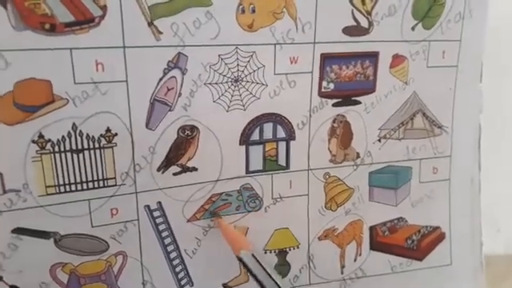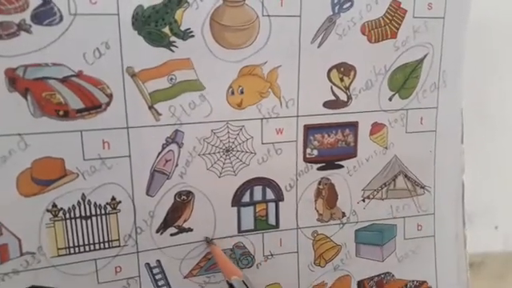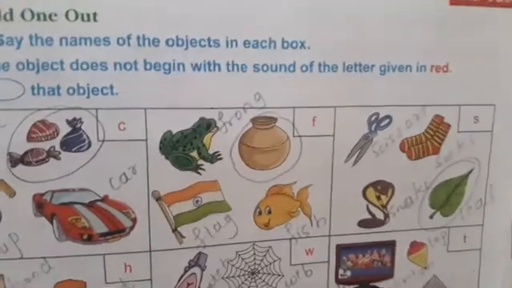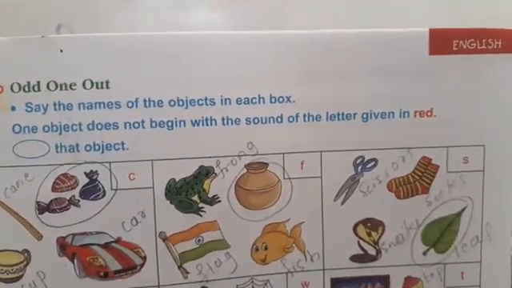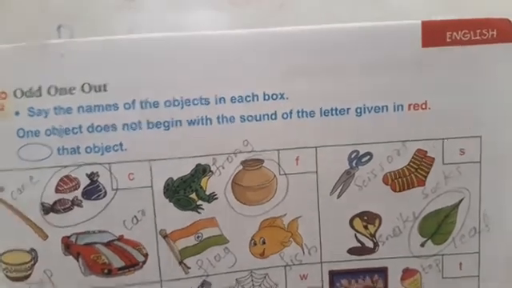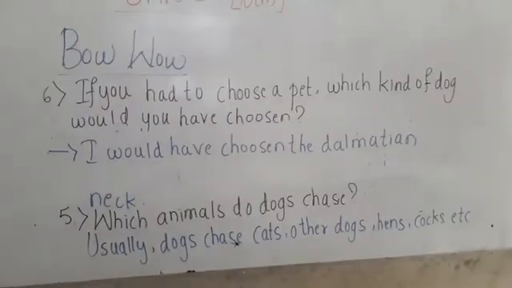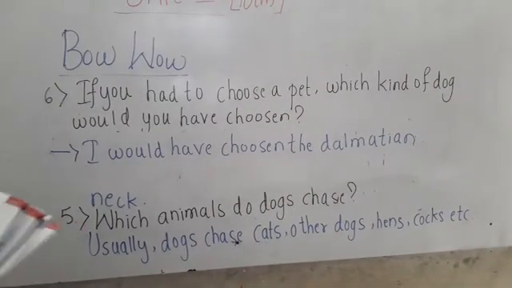Deer, mat, bag, tent, owl, gate, leaf, pot and sweets are the odd ones. Circle all of these which are the odd ones in the picture, children. Okay. Hope you have understood.